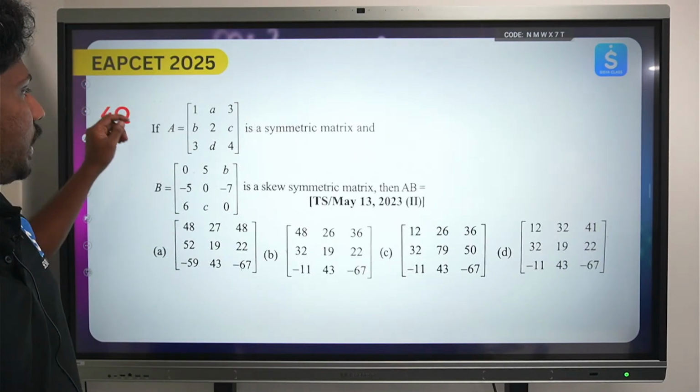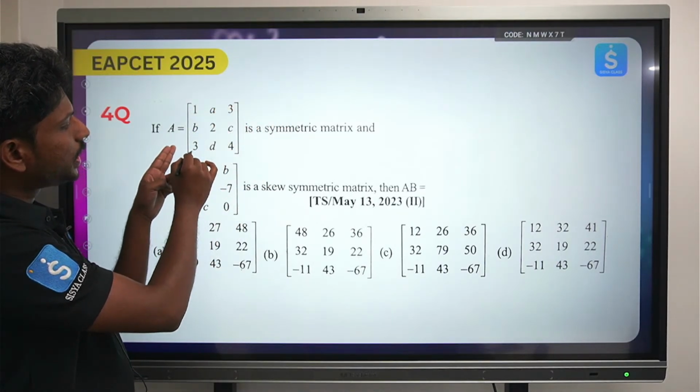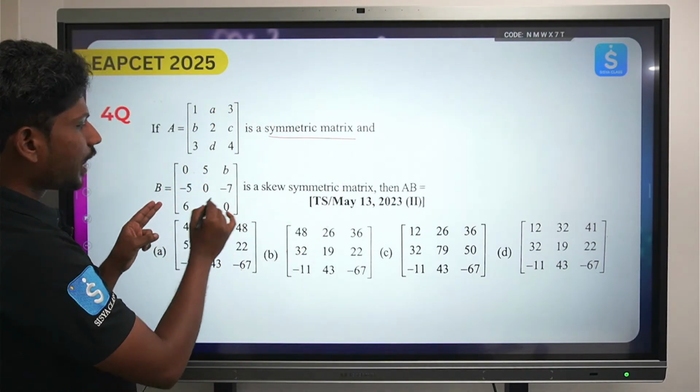Right, next, if A is this matrix and is symmetric, and he's saying this is clearly skew symmetric.